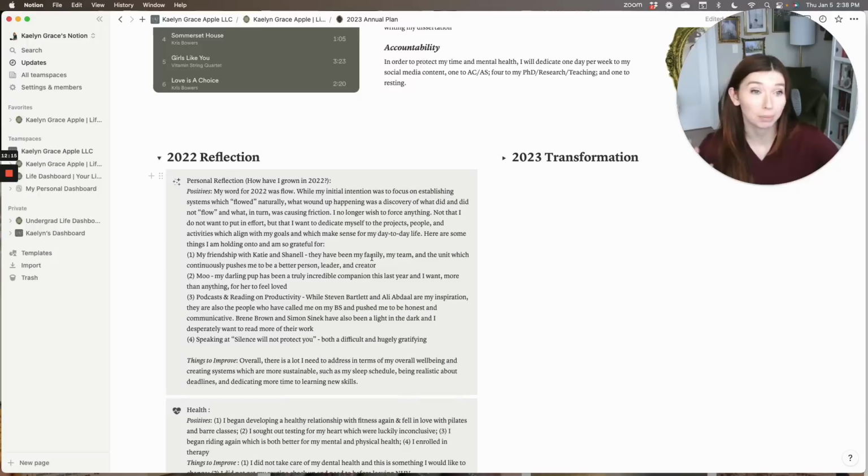So for example, in my personal reflection section, I said that my word for 2022 was flow. While my initial intention was to focus on establishing systems which quote unquote flowed naturally, what wound up happening was the discovery of what did and did not flow and what in turn was causing friction. I no longer wish to force anything, not that I do not want to put in effort, but I want to dedicate myself to the projects, people, and activities which align with my goals and make sense for my day-to-day life. Here are some things that I'm holding on to and I'm grateful for.